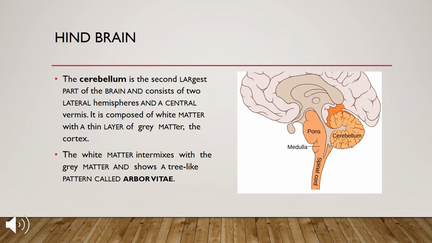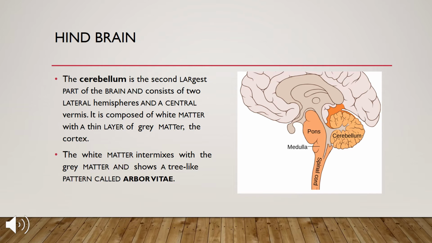The cerebellum is the second largest part of the brain, after the cerebrum. Cerebrum is the first, second is the cerebellum. It consists of two lateral hemispheres and a central vermis. It is composed of white matter with a thin layer of gray matter in the cortex.